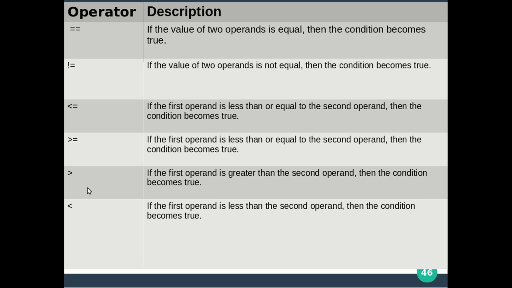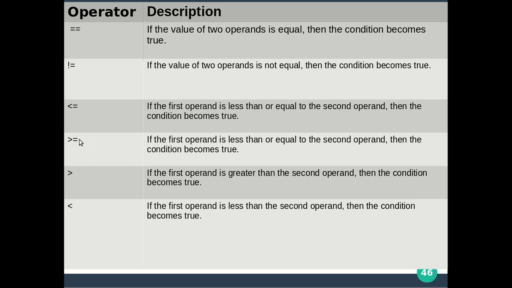Not equal to. Suppose the A value and B value both are matching, then the answer is false. If the two operands are not equal, then the condition becomes true, otherwise it is false, because negation is there. Then less than or equal to: if the first operand is less than or equal to the second, then the condition becomes true, otherwise false.